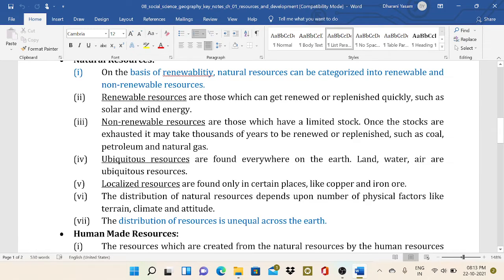The distribution of natural resources is affected by physical factors like terrain, climate, and altitude. The distribution of resources is unequal across the earth. This is not so important, but basic understanding is important. Just read it and understand.